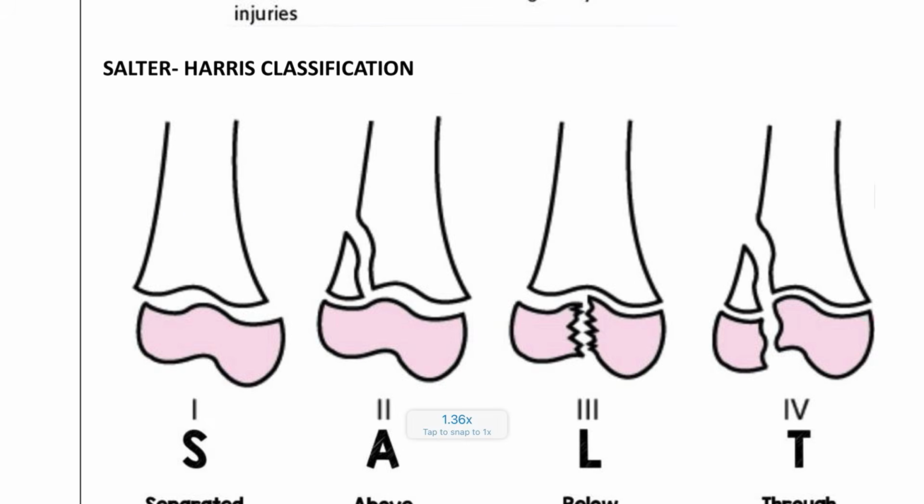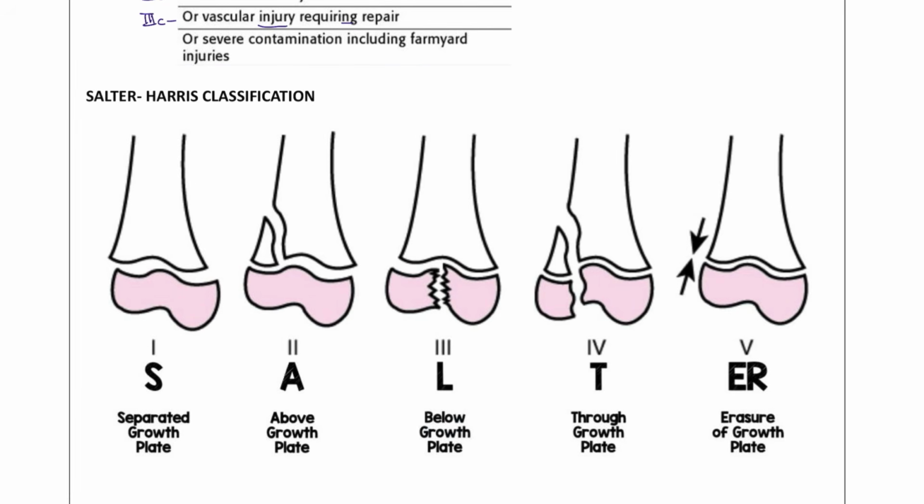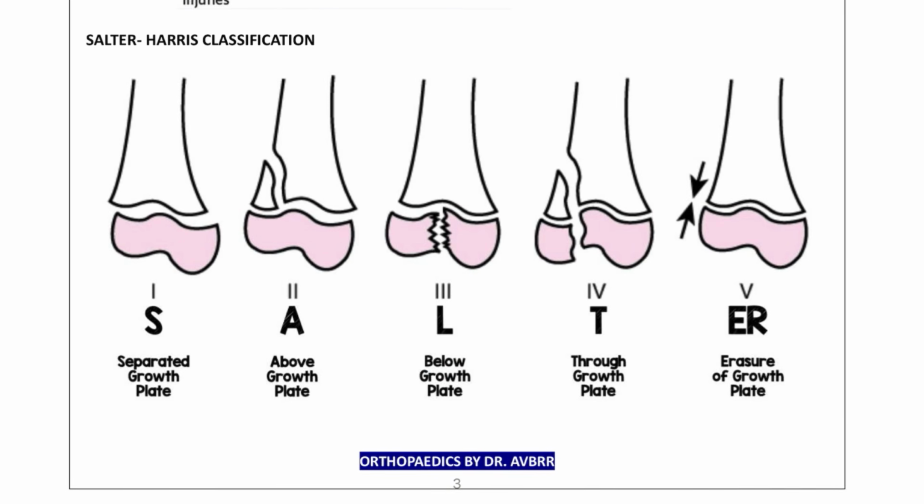Next, moving on to Salter and Harris. You can remember it with the mnemonic SALTR. S is for separated bone growth. This is the first step, where there will only be a gap, a separation. Next, Salter 2 is above the growth plate. This is your growth plate, and above it there is a fracture. Next, Salter 3 is lower, below the growth plate. This is the growth plate, and below that. And Salter 4 combines both the upper segment and the lower segment, going through the growth plate.